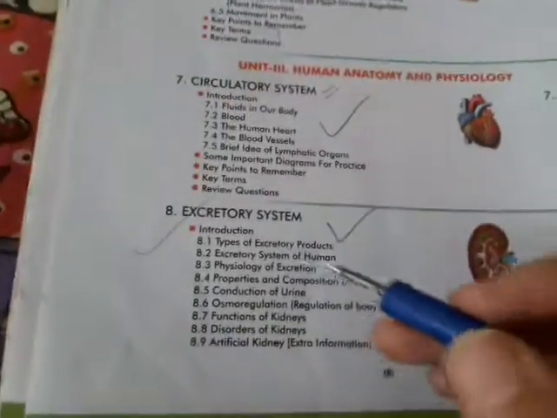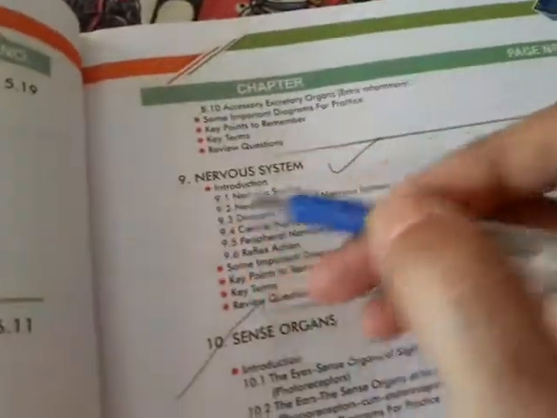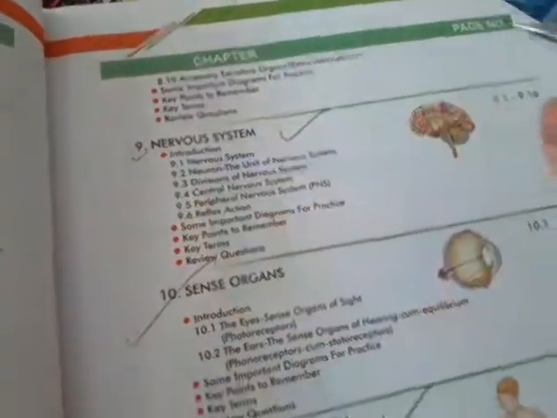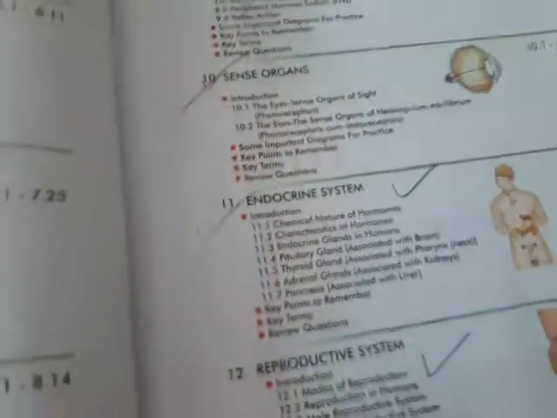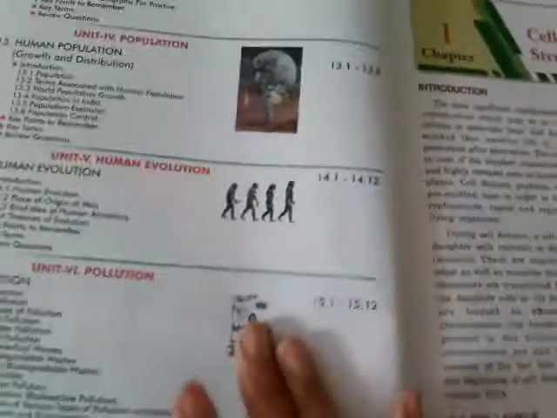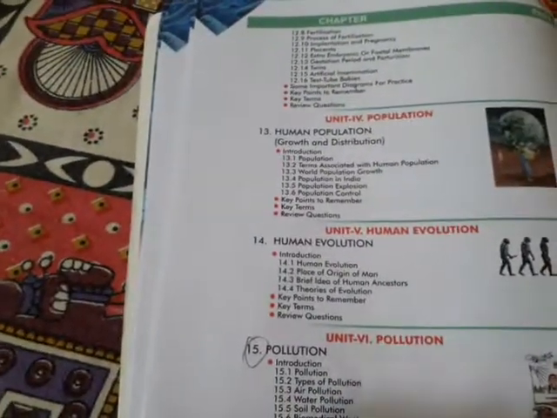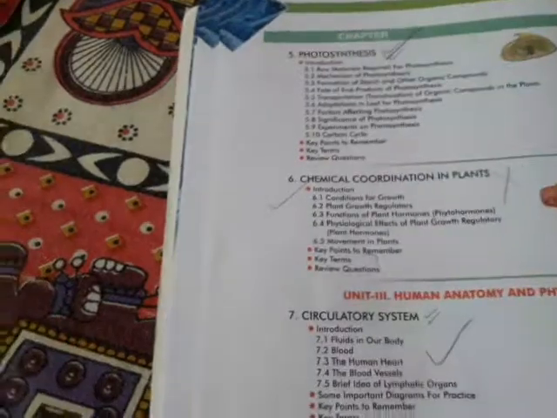Then excretory we did already. Then nervous system, recently we completed this chapter. Sense organs we already complete. Endocrine we already complete. Reproductive we will do in the second semester. And the rest of the three chapters, they are cut from the syllabus. So it means very less syllabus is there, but we already completed that syllabus. Now I am going to start the revision.